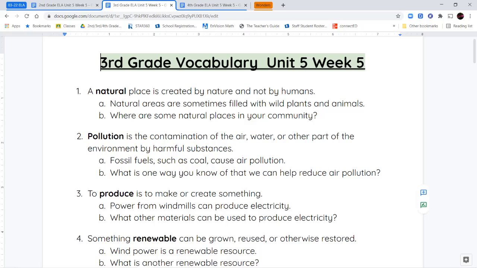Our next word is the word pollution. Pollution is when you contaminate or dirty the air or the water or another part of the environment by adding things that are harmful to it, like trash or oil spills or any kind of chemicals. All of those things cause pollution because they make the air or the water or the earth unclean or unsafe.